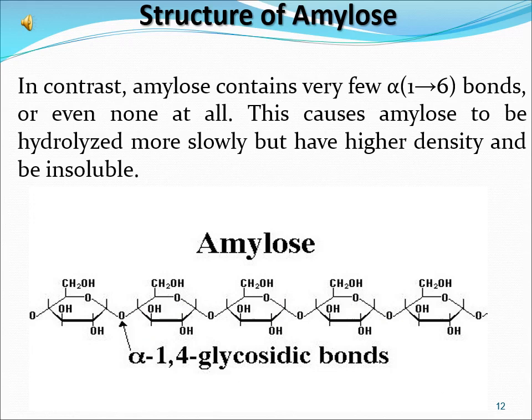In contrast, amylose contains very few alpha 1,6 bonds or almost none at all. This causes amylose to be hydrolyzed more slowly but have higher density and be insoluble. Here we show the structure of amylose, in which alpha 1,4 glycosidic bond is shown in this structural formula of amylose.